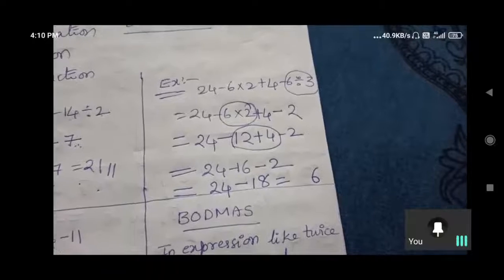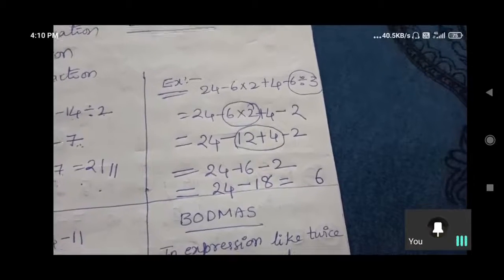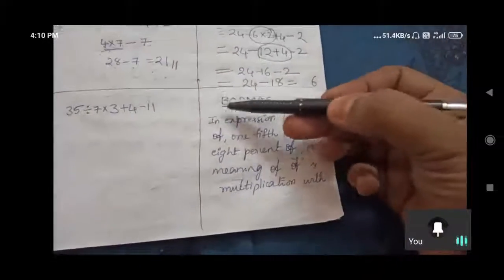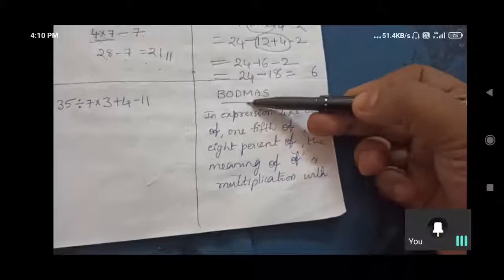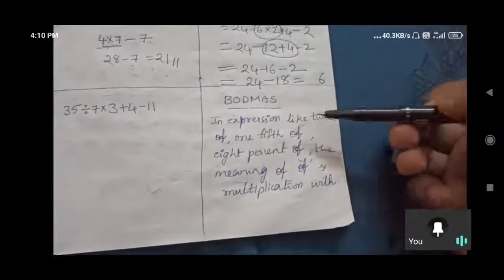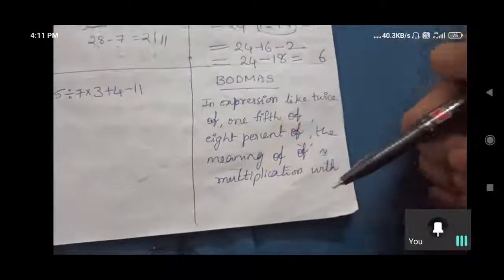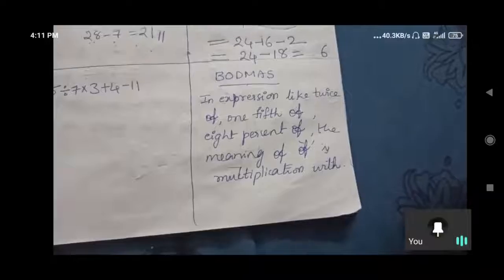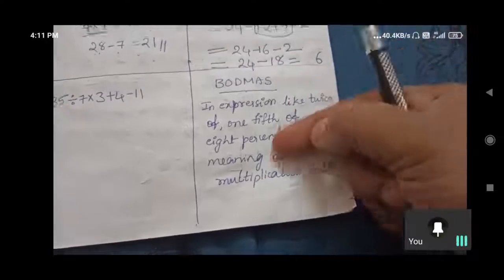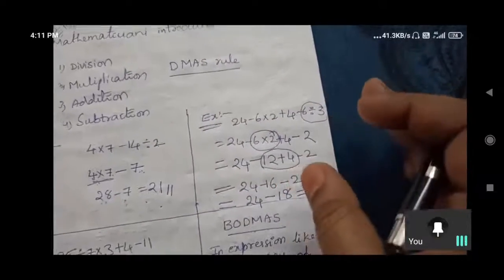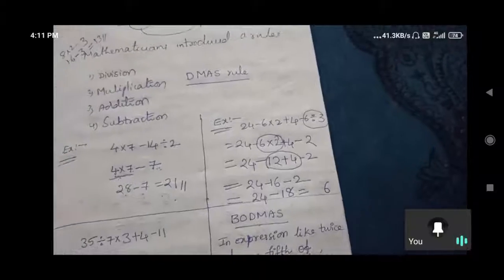What is the order we need to follow? Division, multiplication, addition, finally subtraction. If brackets and 'of' are there, we follow bracket, of, division, multiplication, addition, subtraction. In this manner, there is no confusion. If they give brackets, we follow this order. If there are no brackets, we follow the DMAS rule. These are the rules found by mathematicians to avoid confusion in maths.